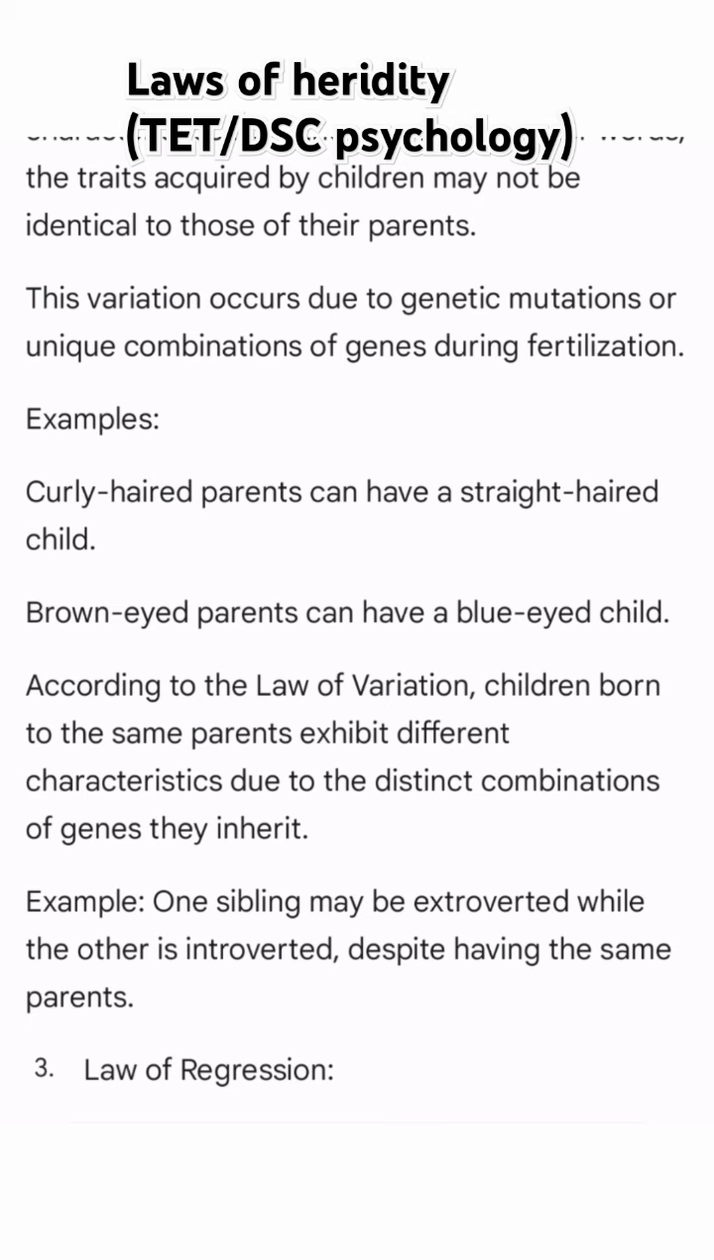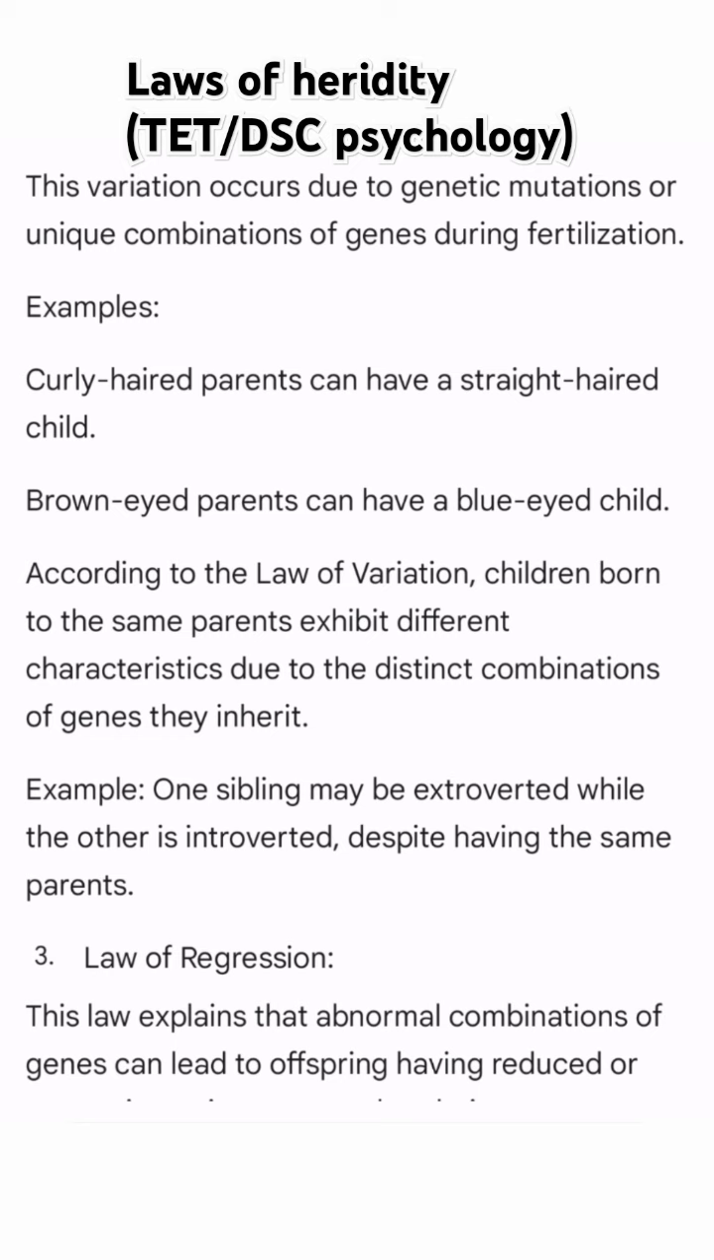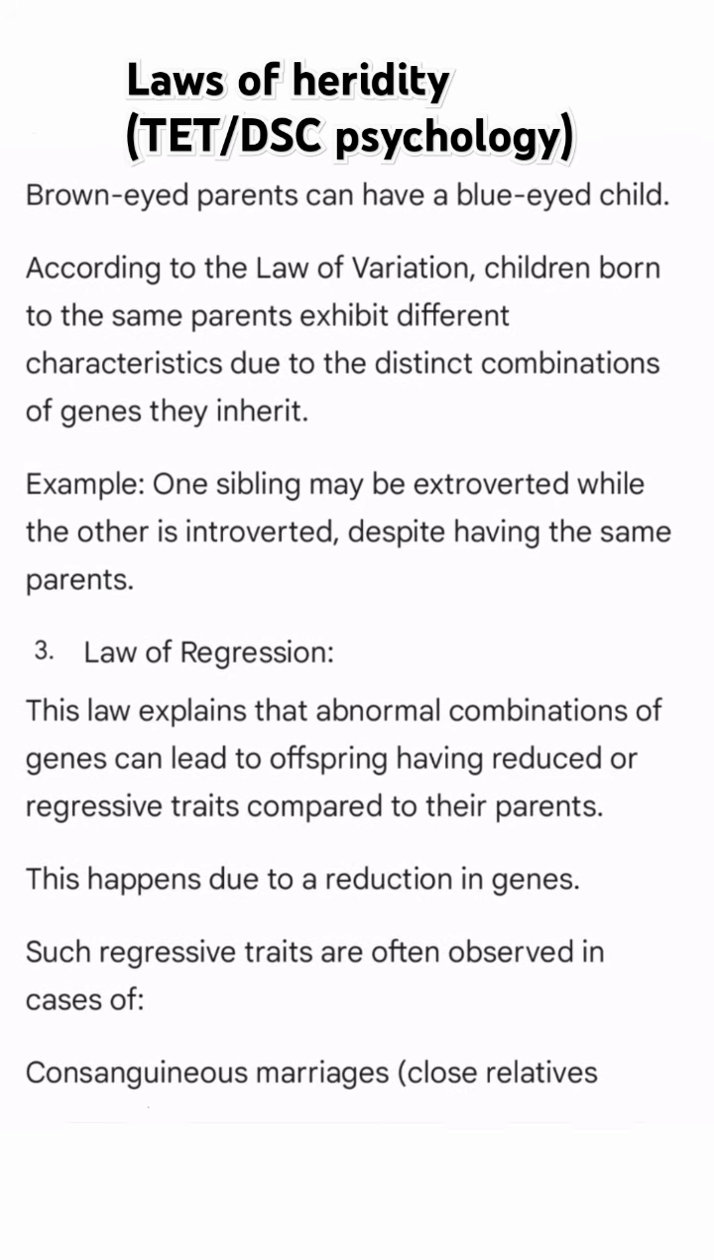According to the law of variation, children born to the same parents exhibit different characteristics due to the distinct combinations of genes they inherit. Example: one sibling may be extroverted while the other is introverted, despite having the same parents.